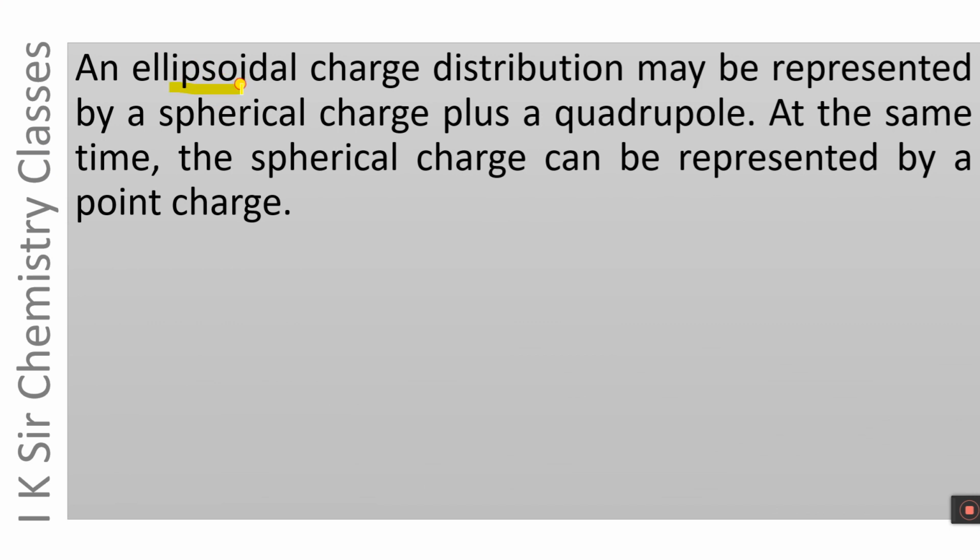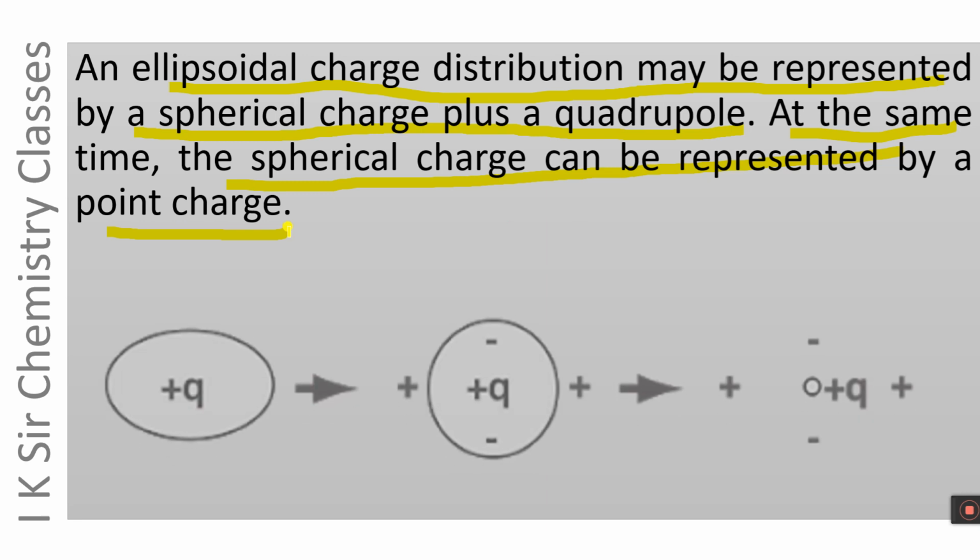An ellipsoid charge distribution may be represented by a spherical charge plus a quadrupole. Please see it again. An ellipsoid charge distribution may be represented by a spherical charge plus a quadrupole, electric quadrupole. At the same time, the spherical charge can be represented by a point charge. It can be illustrated with the help of a diagram as follows.